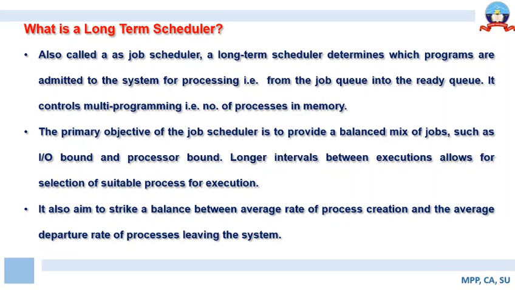Now the second task that the long-term scheduler performs is to create a perfect balance between the types of jobs that are being admitted into the system. For example, you need to create a right balance between IO bound jobs and CPU bound jobs, and you need to ensure that there is a good interval between execution so that proper selection of jobs can be performed. So the overall objective of the long-term scheduler is to strike a right balance between the average rate of process creation and the rate at which processes depart from the system. This is a very important role that the long-term scheduler plays.